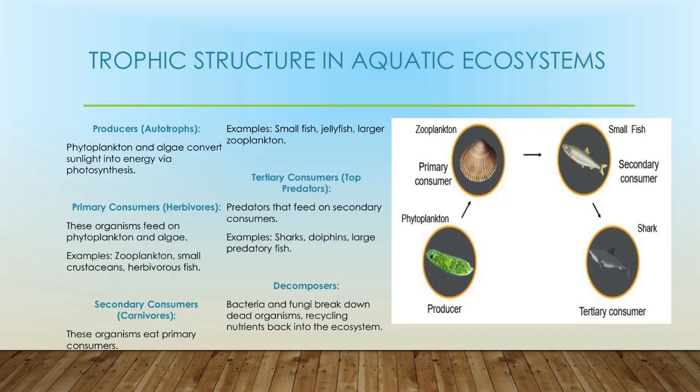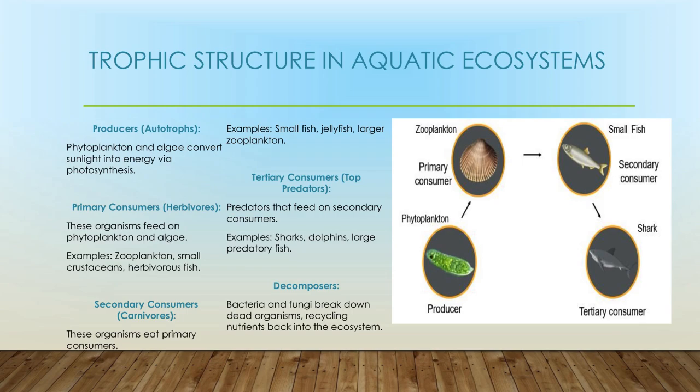In this slide we can clearly see how phytoplankton convert the sunlight's energy, and these are eaten by the primary consumers. So the producers here are phytoplankton and algae, also known as autotrophs, which convert sunlight into energy via photosynthesis.